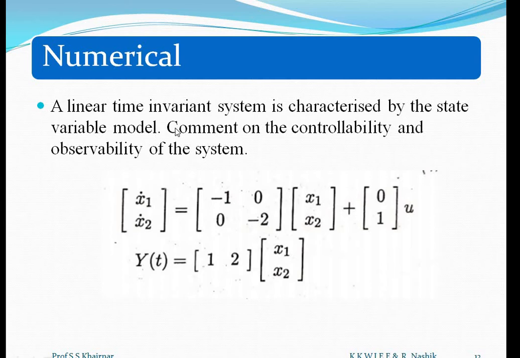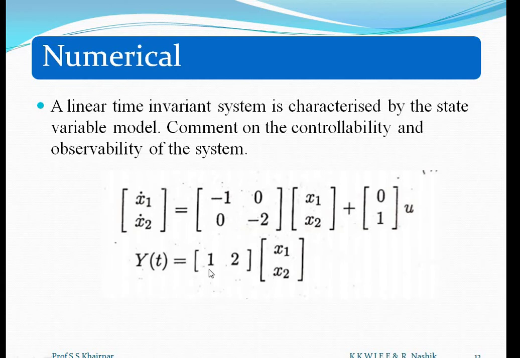A linear time invariant system is characterized by the state variable model. Comment on the controllability and observability of the system. This system is given as [x1 dot, x2 dot] equal to the matrix [-1 0; 0 -2] times [x1, x2] plus this matrix B, a column matrix, times u, and the output equation y(t) is equal to this times [x1, x2].